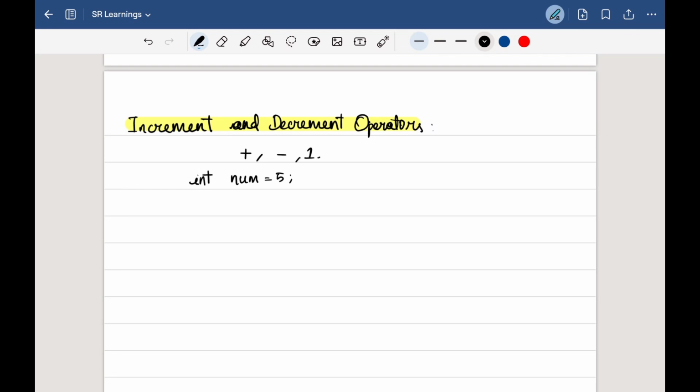They work with numeric data types like int, float, double, etc. Under this increment and decrement operator, we have different types. Increment is one type and the other one is decrement. The increment operator is the plus plus operator and the decrement is the minus minus operator.